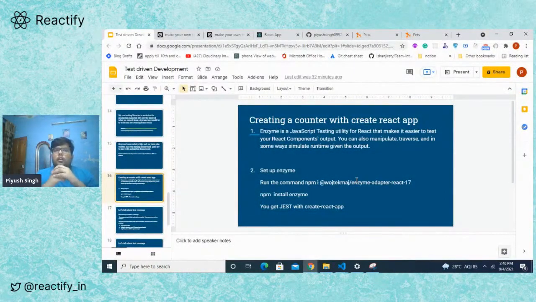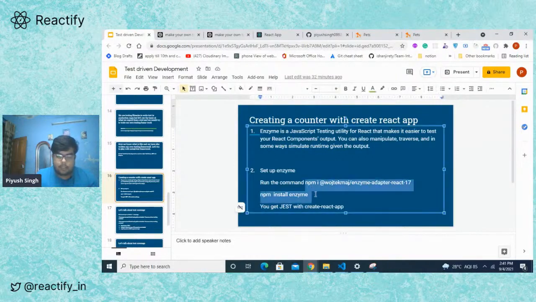We're going to use Jest and Enzyme. We get Jest in Create React App itself, and there is a dependency that you need to install when you're using Enzyme. Let's talk about Enzyme a bit. Enzyme is a JavaScript testing utility for React that makes it easier to test your React components' output. You can also manipulate and traverse the runtime given the output.